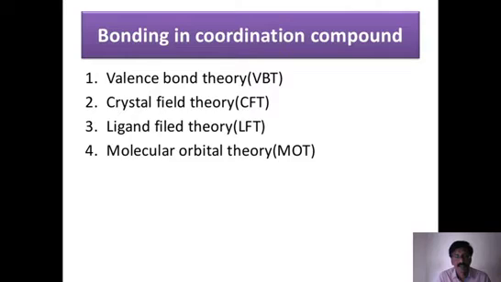Once the orbitals are completely filled with electrons, it becomes more stable. That was the idea behind the EAN rule. Sidgwick put forward that theory, and he explained that those complexes which follow the EAN rule, that means the effective atomic number becomes equal to the next noble gas configuration, are more stable.